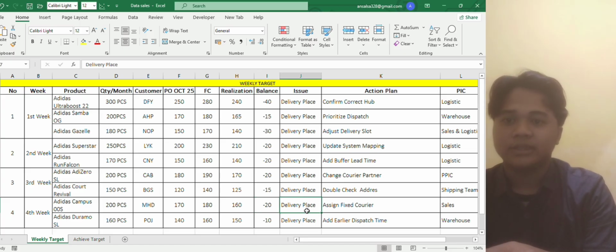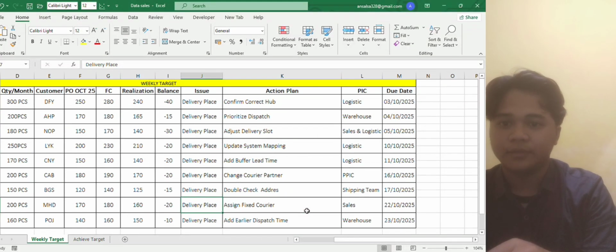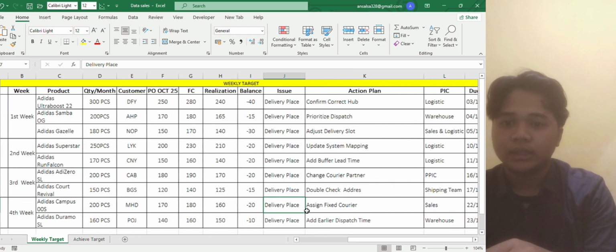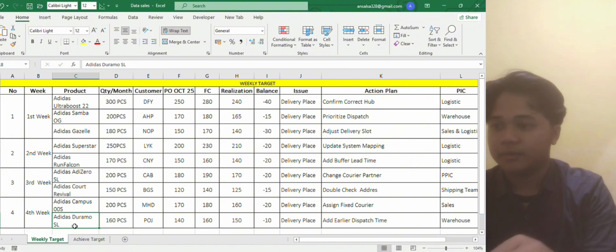And we have the same issue, which is delivery place. For the action plan is to assign a fixed courier, and the PIC in this chart is sales, and the due date is 22 October 2025.